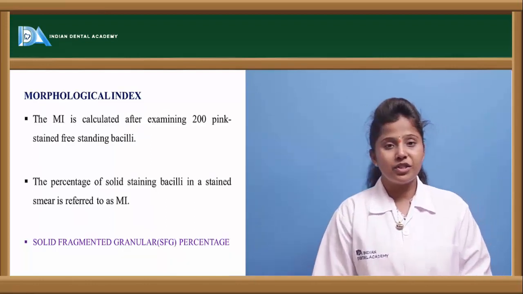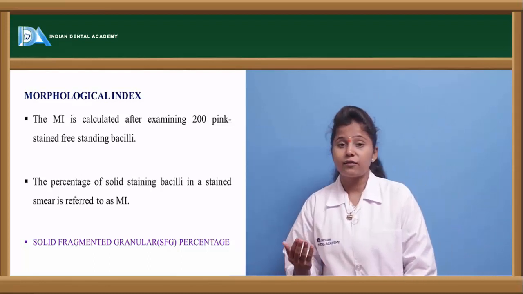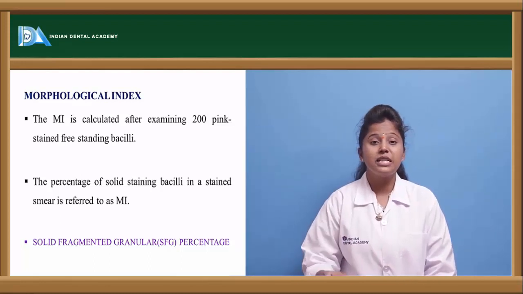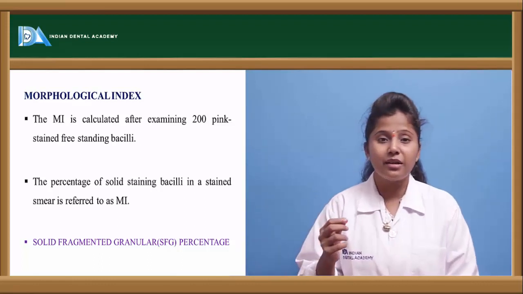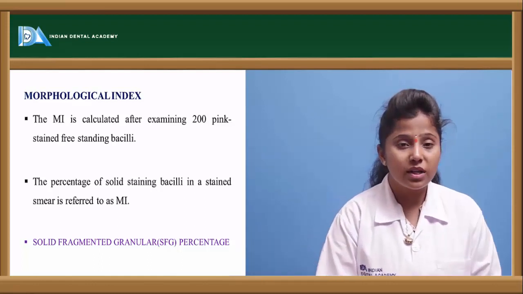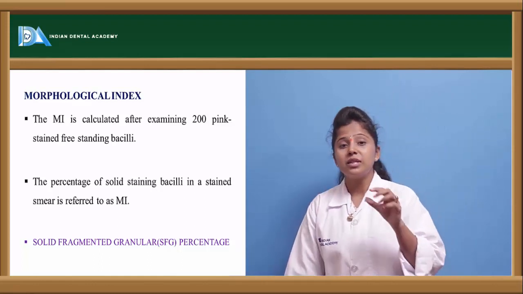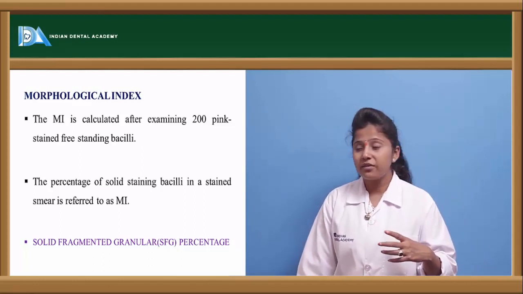Let us see the morphological index. After we observe the bacteriological index, we have to see the morphological index. We have to see the morphology of the bacteria. So there will be a stain. We have to stain the sample, then observe under the microscope, and see the morphology or the structure of the bacteria which are observed under the stain.